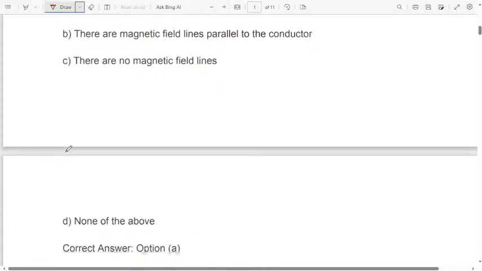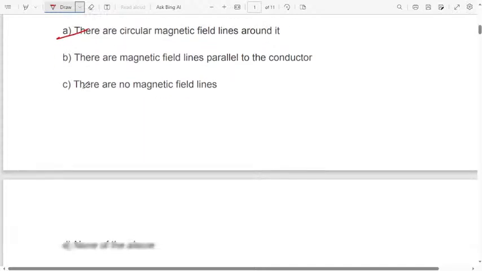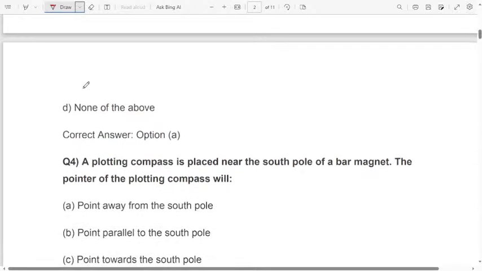Option A will be the correct answer. When a straight conductor is carrying current, there are circular magnetic field lines around it. Yes, everyone, you know this answer, because you already know the concept. Here we are only discussing the MCQ questions. Next question, let us move to the next question.